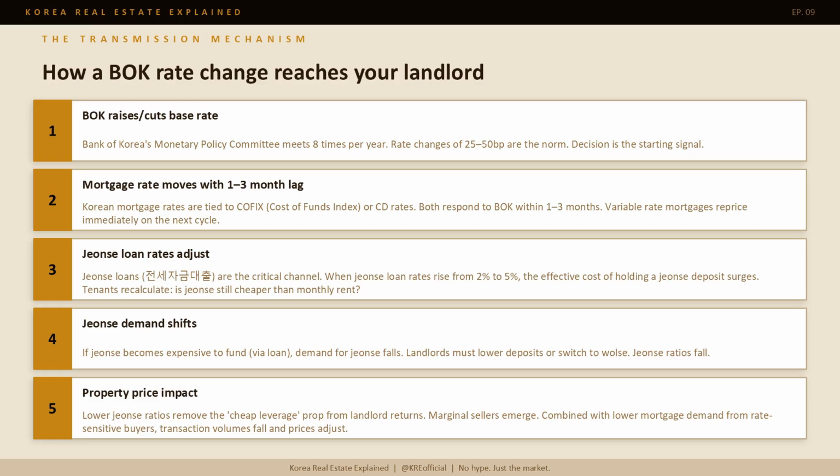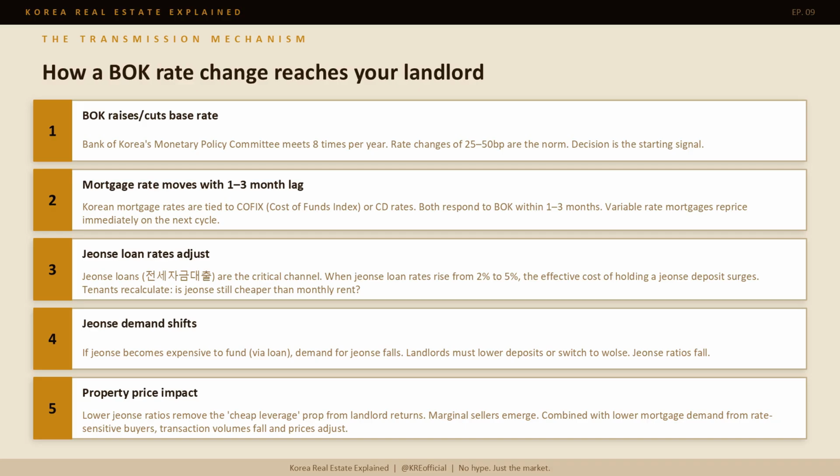5 steps. First, the BOK Monetary Policy Committee raises or cuts the base rate. They meet 8 times a year. Rate moves of 25 to 50 basis points are the norm. Second, mortgage rates follow within 1 to 3 months. Korean mortgage rates are tied to COFIX, the Cost of Funds Index, or CD rates. Both respond to BOK decisions within that window. Variable rate mortgages reprice immediately on the next cycle.